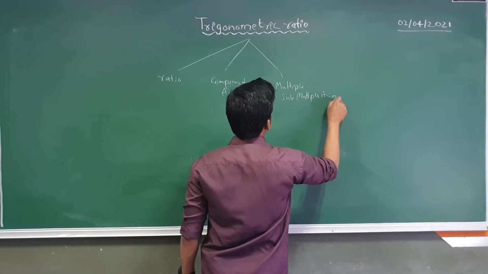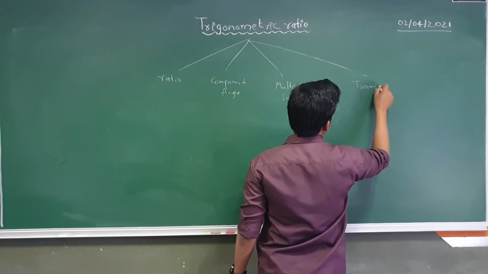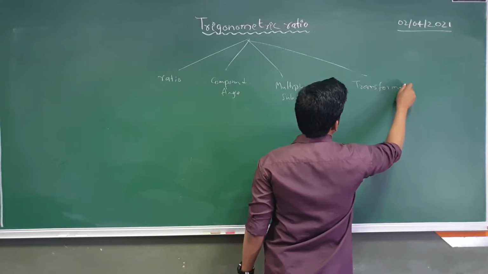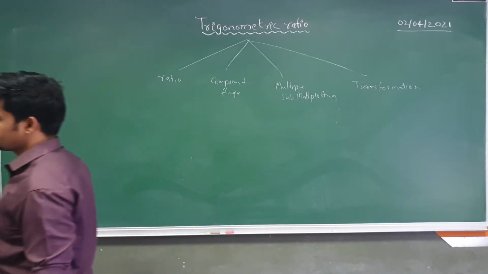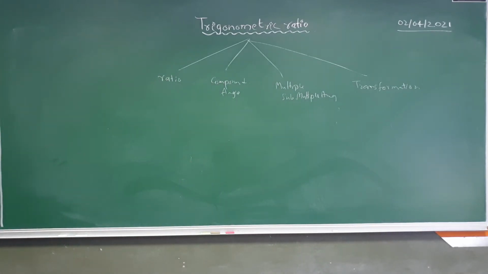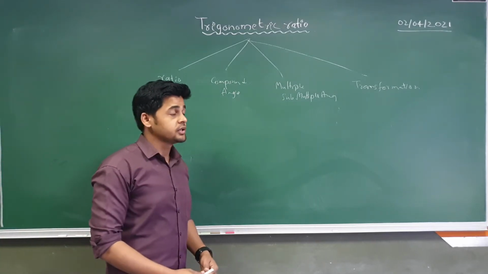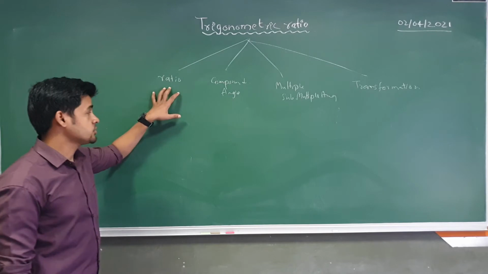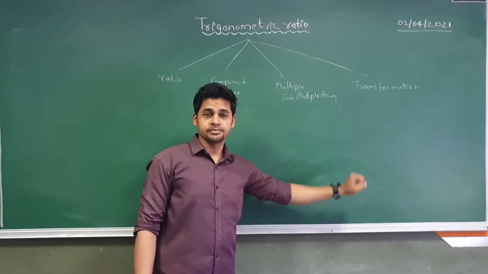If we finish these four things, that means we finish the chapter on trigonometric ratio. First we will focus on ratio, then compound angle, then multiple angles, and then transformation.